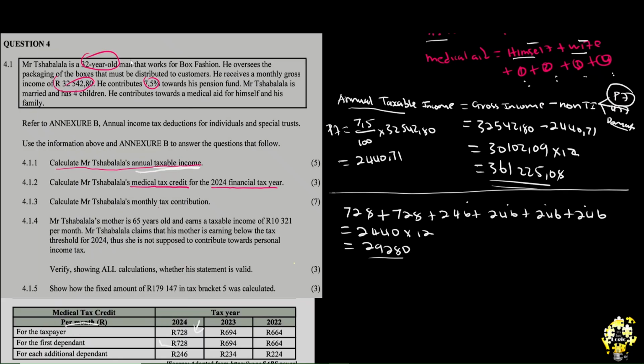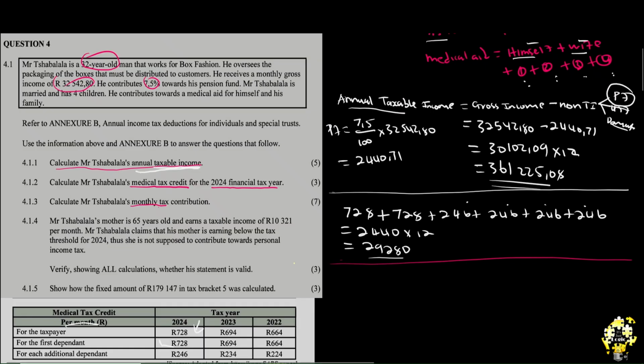Now, let's continue. Now, 4.1.3, it says, let's make a line here so we can continue. 4.1.3, calculate Mr. Shabalala's monthly tax contribution. This is important. How much are they paying towards their tax? But do you see that it's not annual? They want you to know how much they are paying towards their tax monthly.